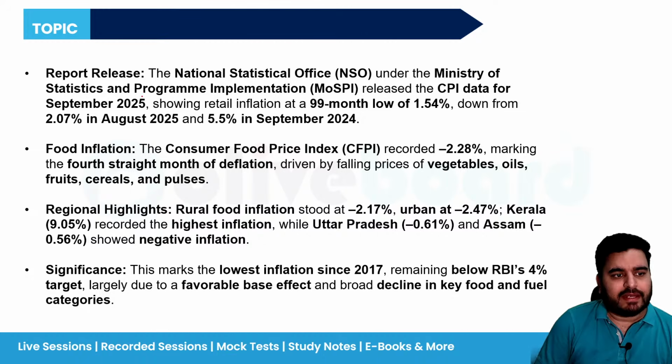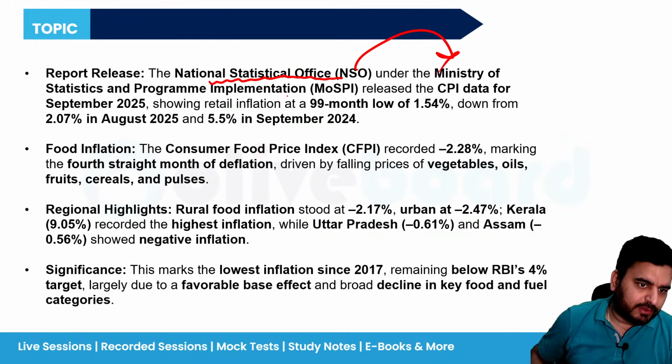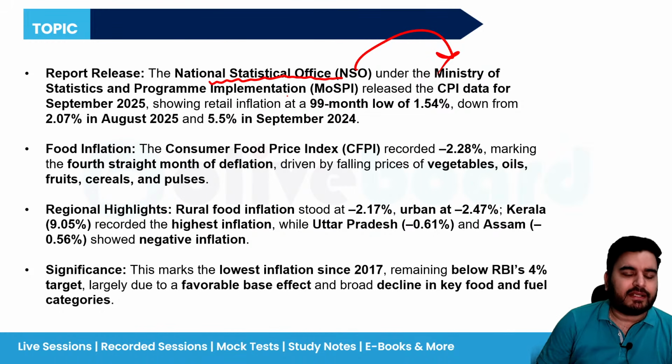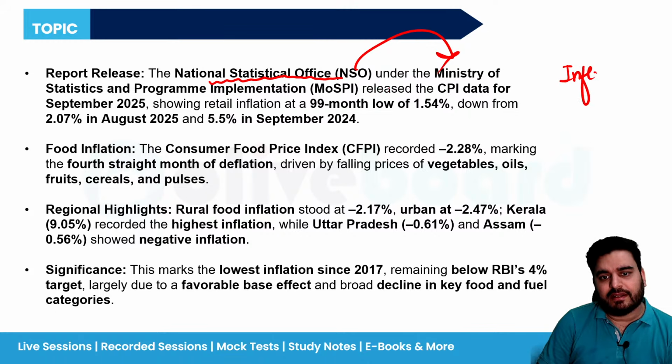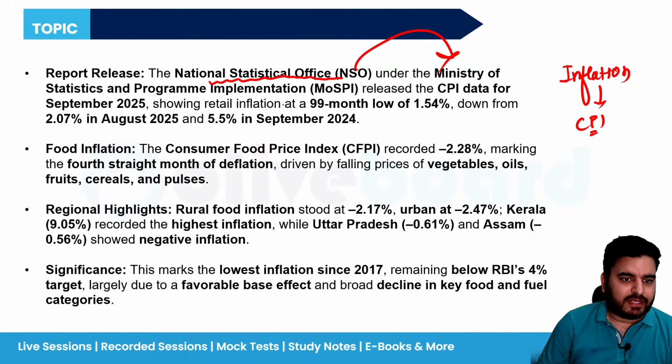So NSO, just remember who is the official inflation releasing agency. The NSO, which comes under the Ministry of Statistics and Program Implementation, gives the data about inflation. Whenever we say inflation, please remember we are talking about the consumer price index. Right now it is at 1.54% for September.